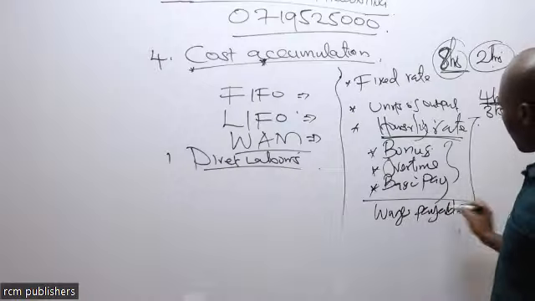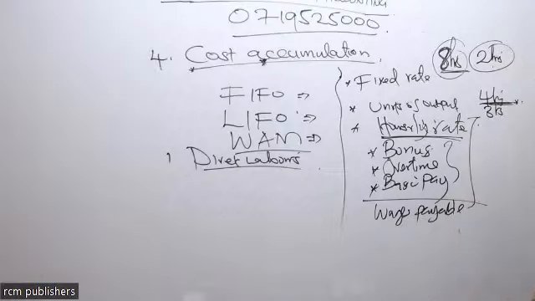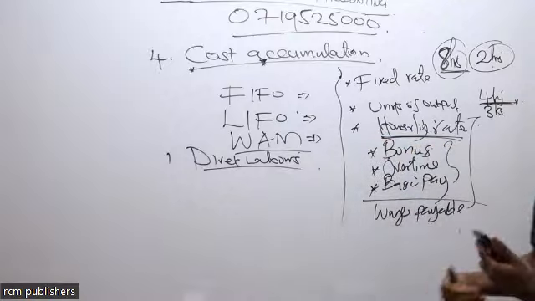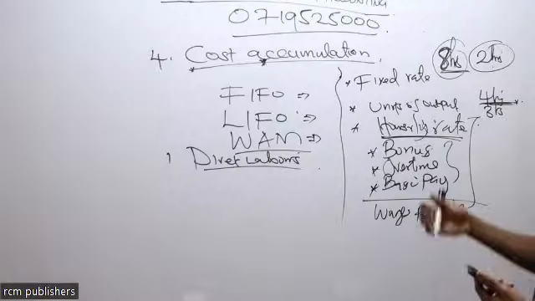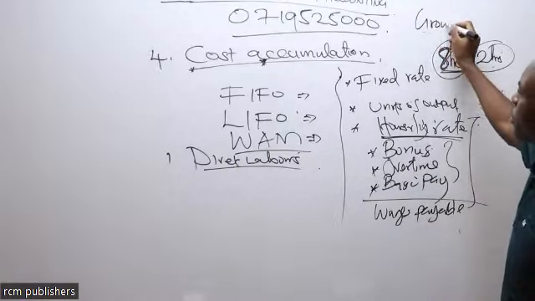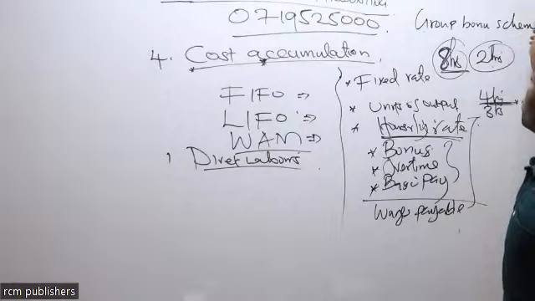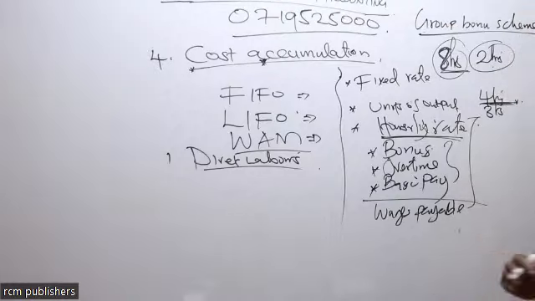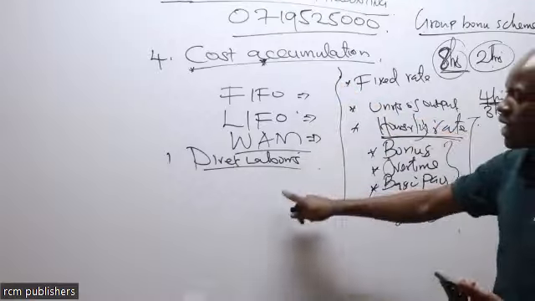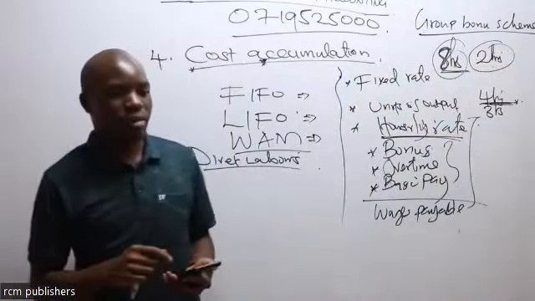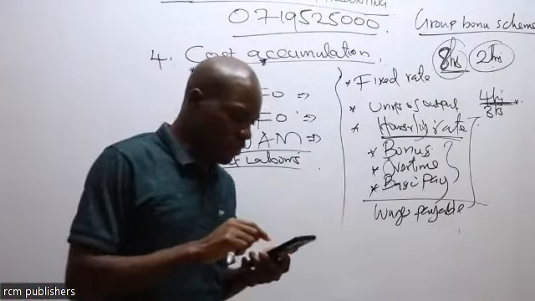So this one here can be done at individual level, or there are some kinds of jobs that when you do, you cannot do it alone, or you do it as a group. So that one we are going to call group bonus schemes. That one we are going to cover still under direct labor. That is still topic number 4.